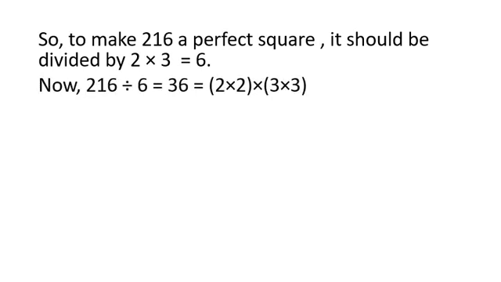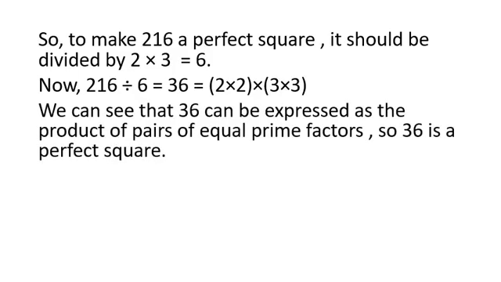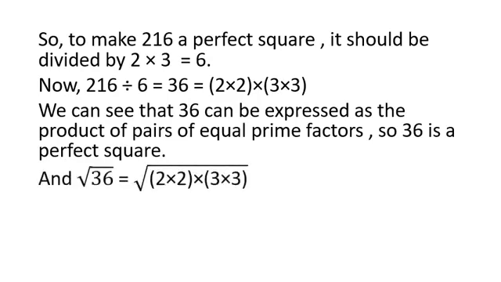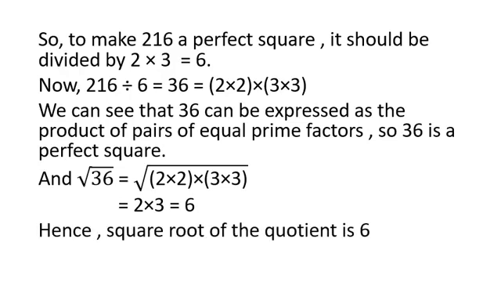So the given number 216 will be divided by 6, you will get 36, and now the factors of 36 will be 2 into 2 into 3 into 3. Now we can see that 36 can be expressed as the product of pairs of equal prime factors. So 36 is a perfect square. Now we need to find the square root of the quotient also. So square root of 36 will be square root of 2 into 2 into 3 into 3. Then 1 time 2 will be written and 1 time 3 will be written. That will give you 6. So the square root of the quotient is 6.